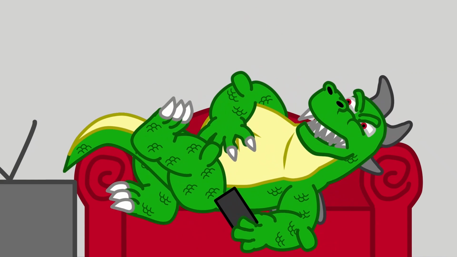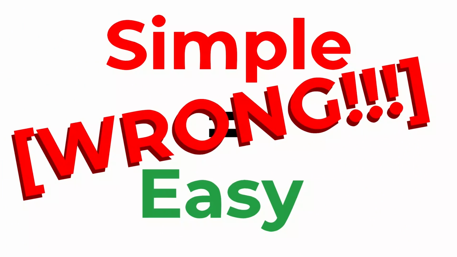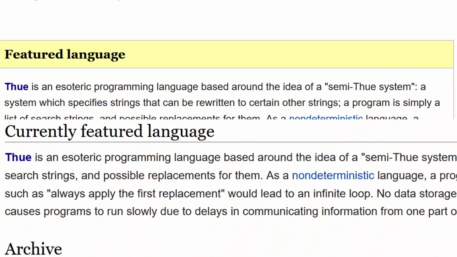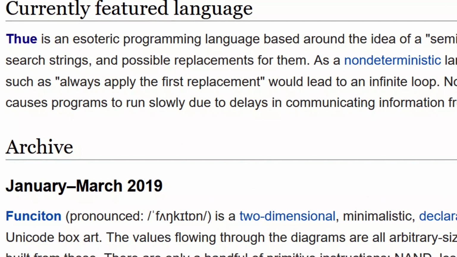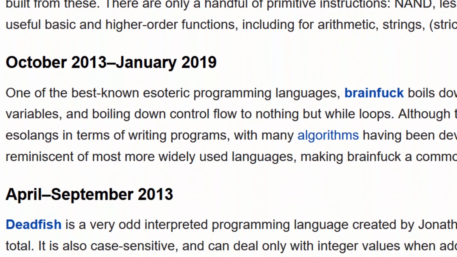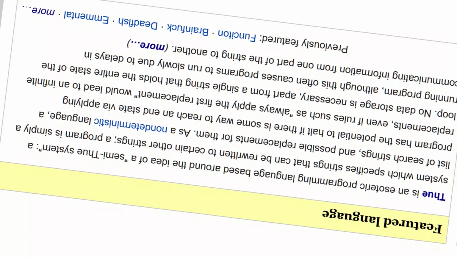It's common intuition, at least for most people, that stuff that is simple is also very easy. And that common intuition is very, very wrong. Thue is an esoteric programming language that is so wonderful that on solangs.org, it has been the featured language for well over a year. For those curious about the previous featured languages, Fukitan was featured for a couple months beforehand, and Brainfuck was featured before that for about 6 years. It doesn't seem like they update that very often.